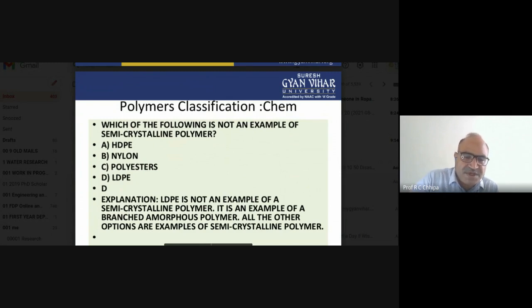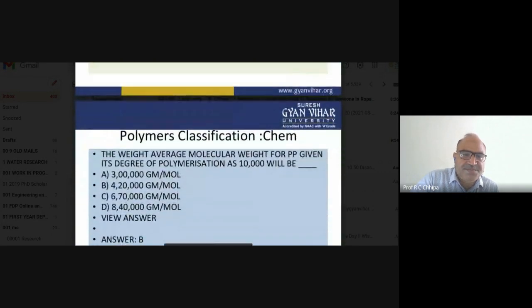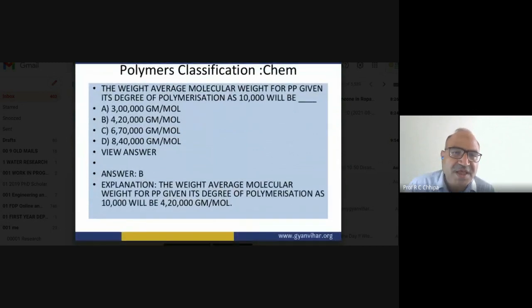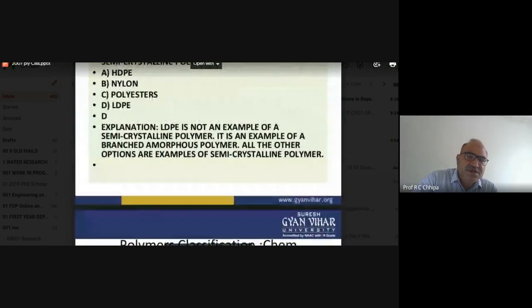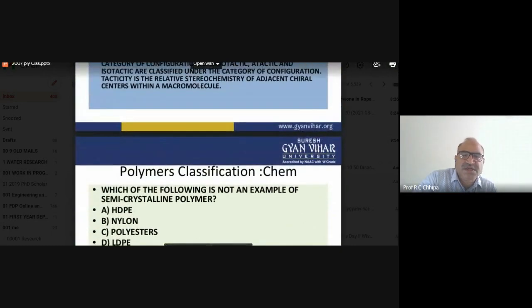Now we have another question about high molecular weight compounds, with molar mass up to 4 lakh. The weight average may be an average condition. The molecular weight for a given degree of polymerization is 10,000, as in the earlier question on the degree of polymerization.